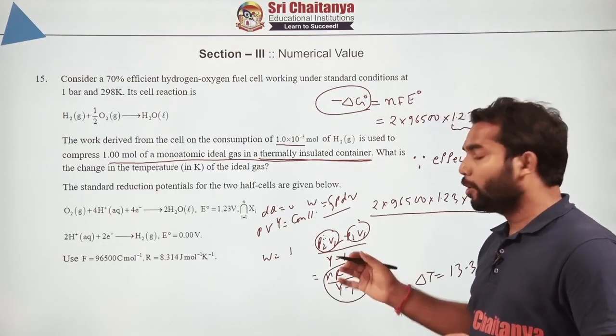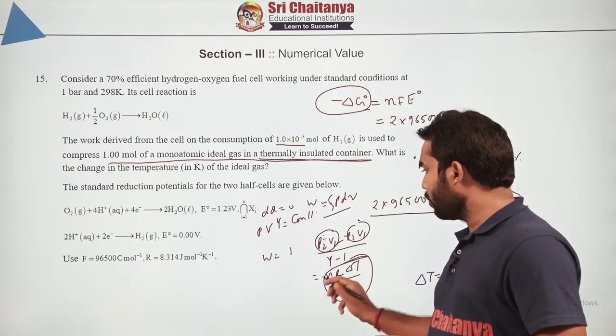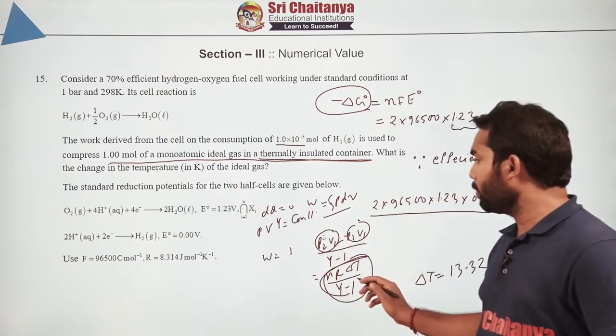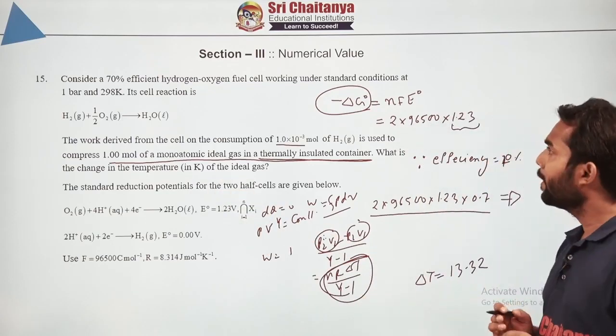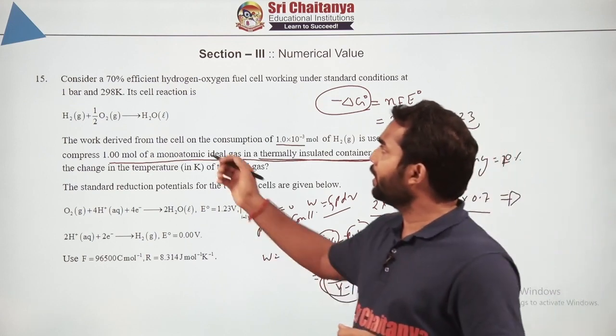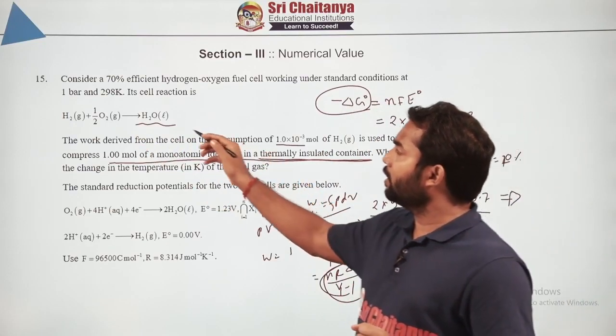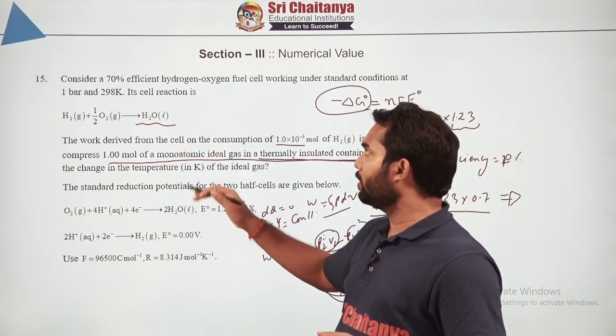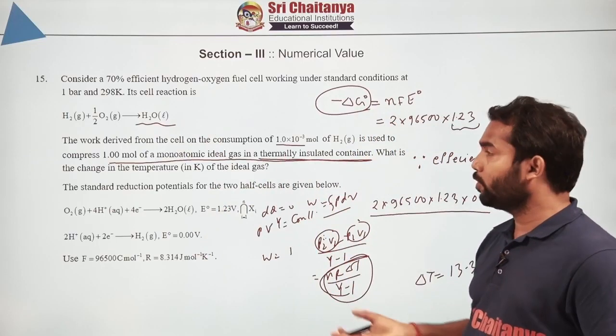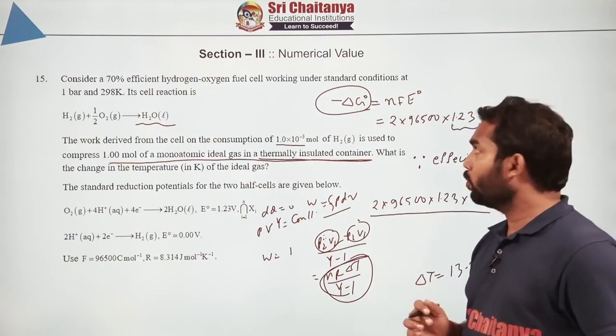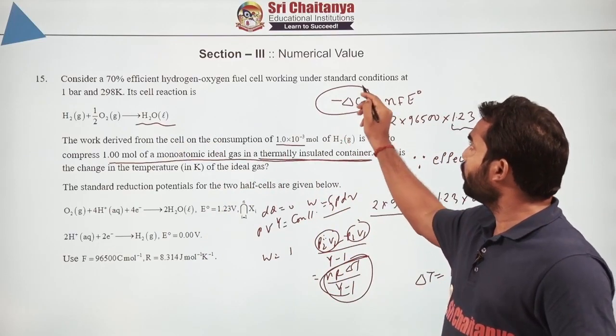So this much amount of energy, where the number of moles is already given, will be required to compress it. Now, where are we getting this energy from? We are getting it through this particular fuel cell. How much energy we get from this fuel cell will be utilized to do the work, that you know is given by minus delta G.